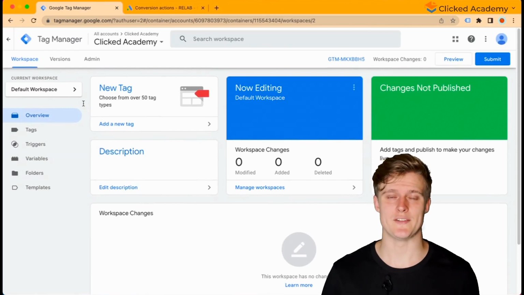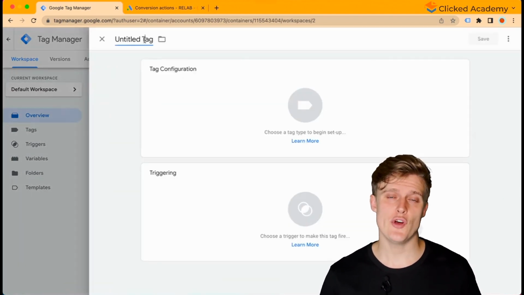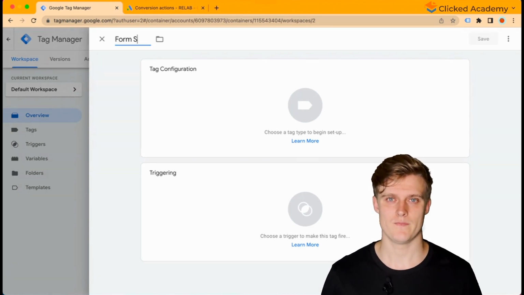We'll first show you how to track a form submission. Go back to Google Tag Manager and select New Tag. And then name the tag the conversion you're wanting to track. In this instance, it'll be form submission.